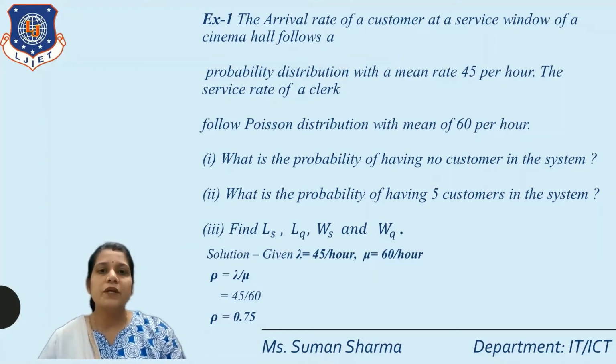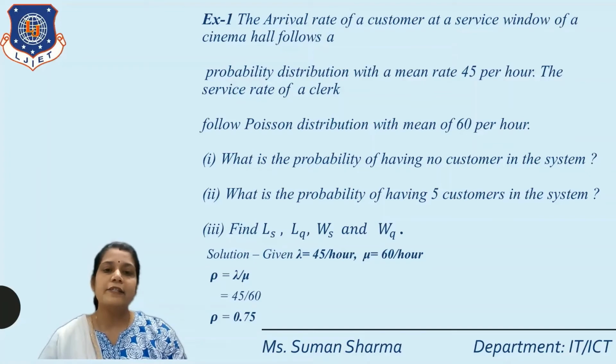So here, first we find the probability of having no customer in the system. Second, we find the probability of having 5 customers in the system. And next, we find the LS, LQ, WS and WQ.